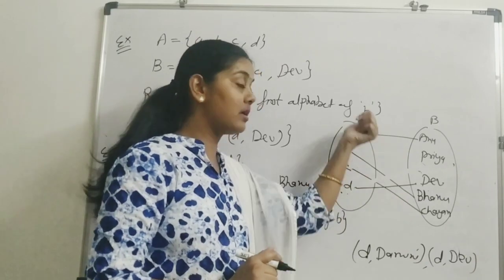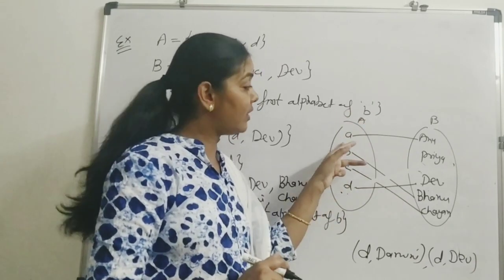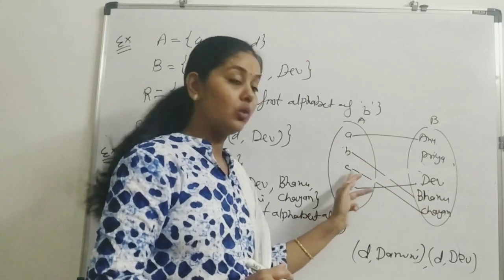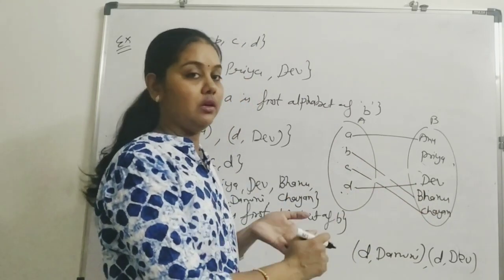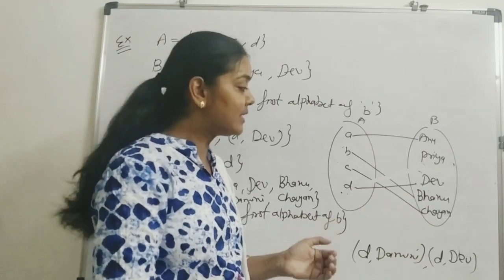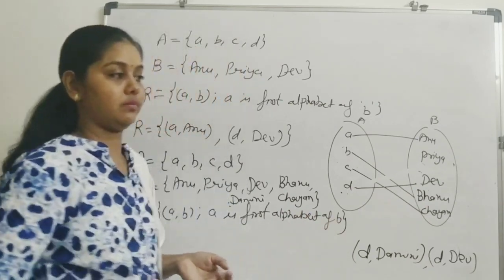Now every element is having an image and each element is having only one image. So it will be called a function. Now is it clear to you? We will take some more examples.